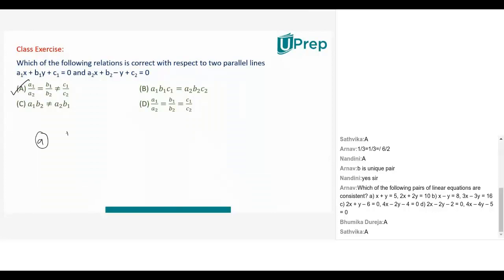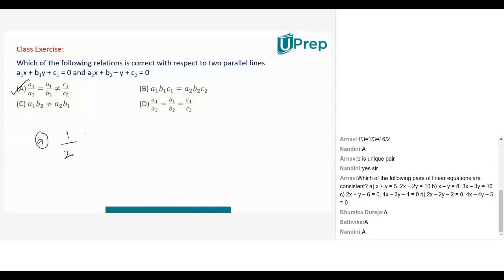Check option A. A1 is 1, A2 is 2. B1 is 1, B2 is 2. C1 is 5, C2 is 10. Clearly 1 by 2 equals 1 by 2 equals 1 by 2, so all of them are equal. Equal means infinite solutions. Whenever the equations have solutions, they are consistent.